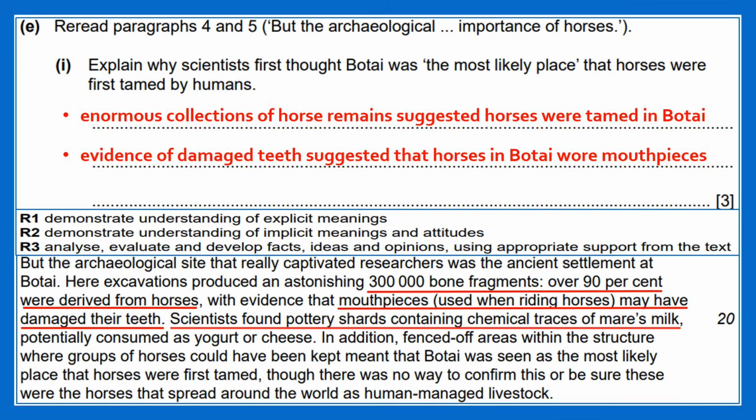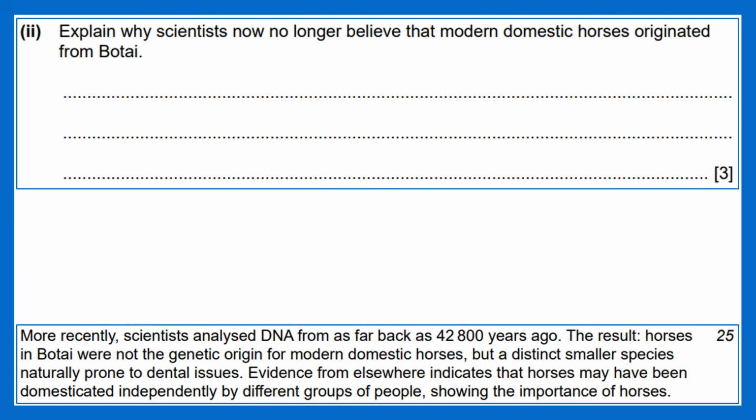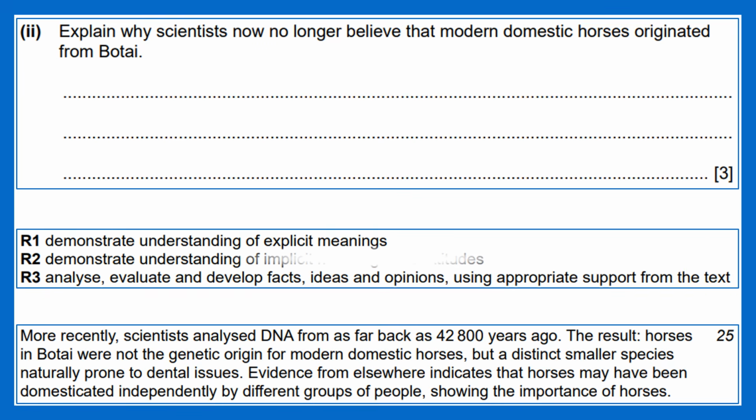The third detail in the same paragraph further states that scientists found pottery shards containing chemical traces of mare's milk. From this, we can infer and analyze the third reason: ceramic remains suggested that the diet of people in Botai included horse milk. Sub-question 2 is also aligned with reading standards 1, 2, and 3. Candidates read paragraphs 4 and 5 to infer and analyze the answer.